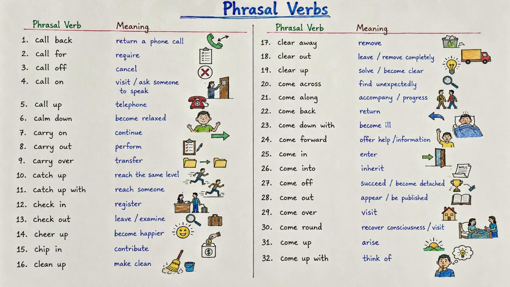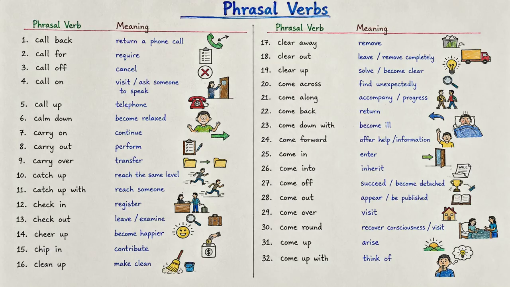Next is call on. Call on can mean to visit someone or, in a classroom, to ask someone to speak. For example, the teacher called on Sarah to answer the question. Then we have call up. Call up means to telephone someone. For example, I'll call you up tonight. Now let's move to calm down. Calm down means to become relaxed or less upset. For example, take a deep breath and calm down.